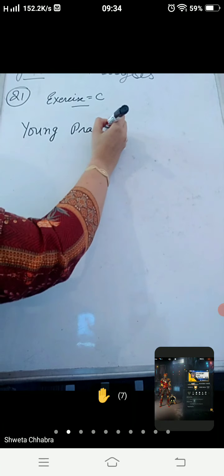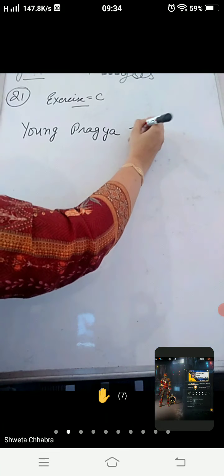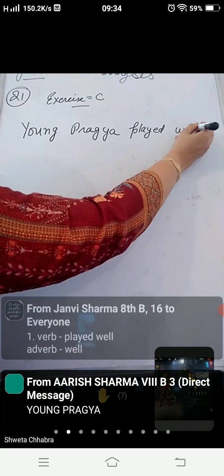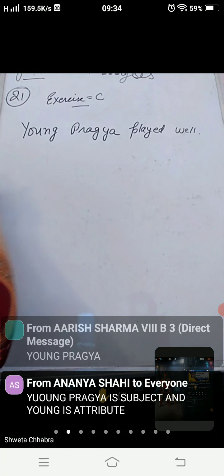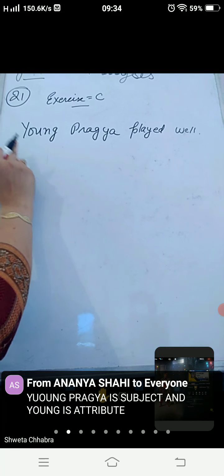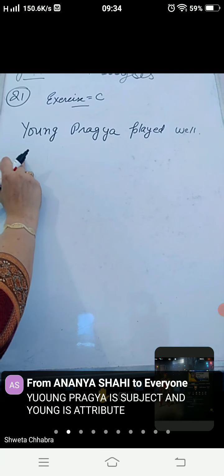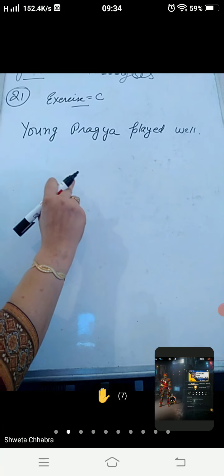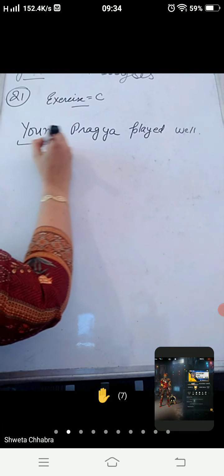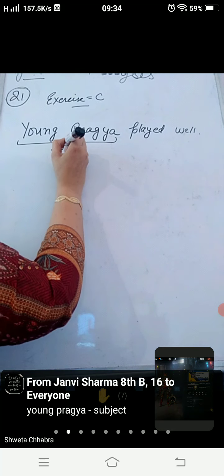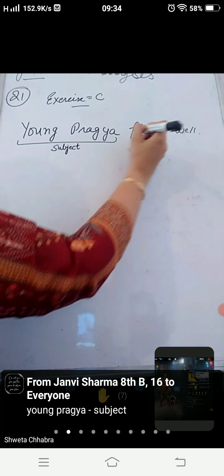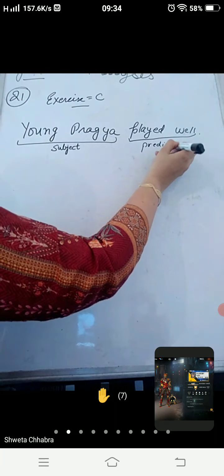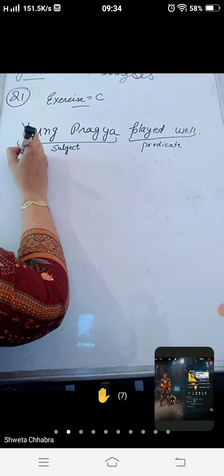Young Pragya played well. Okay. First of all, read this sentence very, very carefully and identify the subject word and its attribute. Before that, you have to divide this sentence into two parts. Young Pragya, this is your subject, and played well, this is your predicate. This is the first method to do.